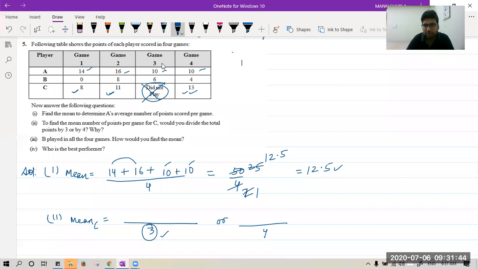The third part is saying B played in all 4 games. How would you find the mean? Sir, as you will explain question number 7 in the classwork, and the same question is in worksheet 2. So this question we have to do as classwork or worksheet.